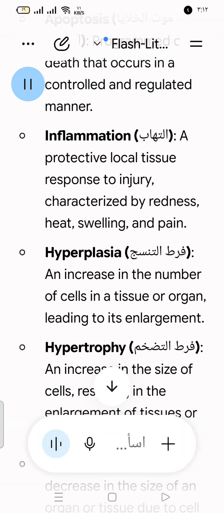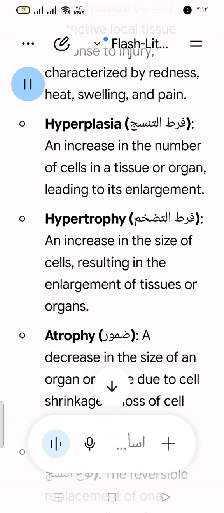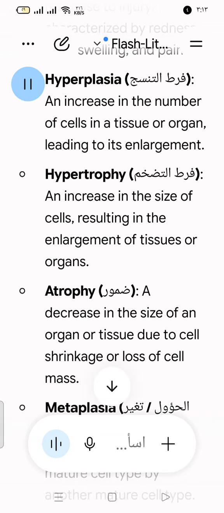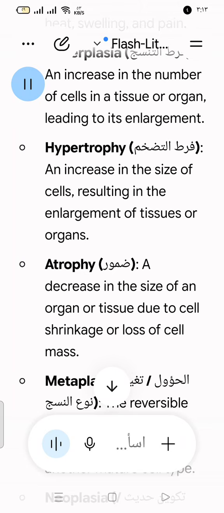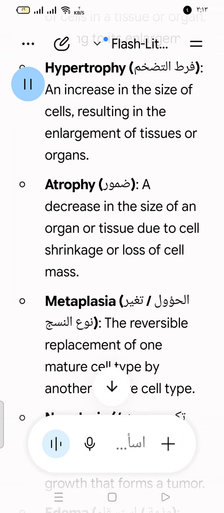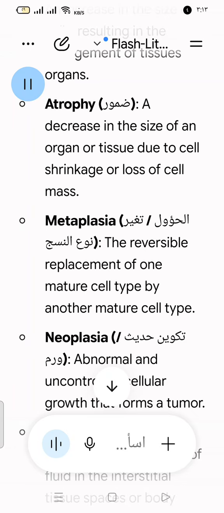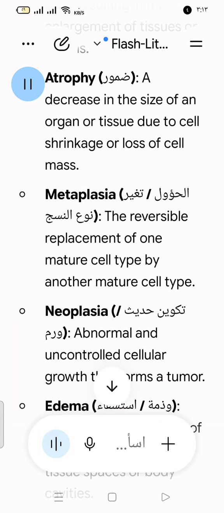hyperplasia فرط التنسج: an increase in the number of cells in a tissue or organ leading to its enlargement. hypertrophy فرط التضخم: an increase in the size of cells resulting in the enlargement of tissues or organs. atrophy ضمور: a decrease in the size of an organ or tissue due to cell shrinkage or loss of cell mass. metaplasia الحقول / تغير نوع النسج: the reversible replacement of cell type by another mature cell type.